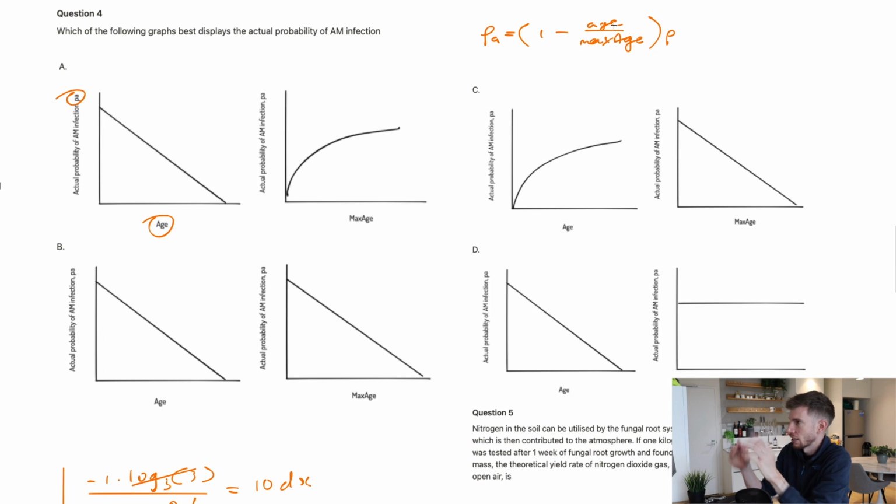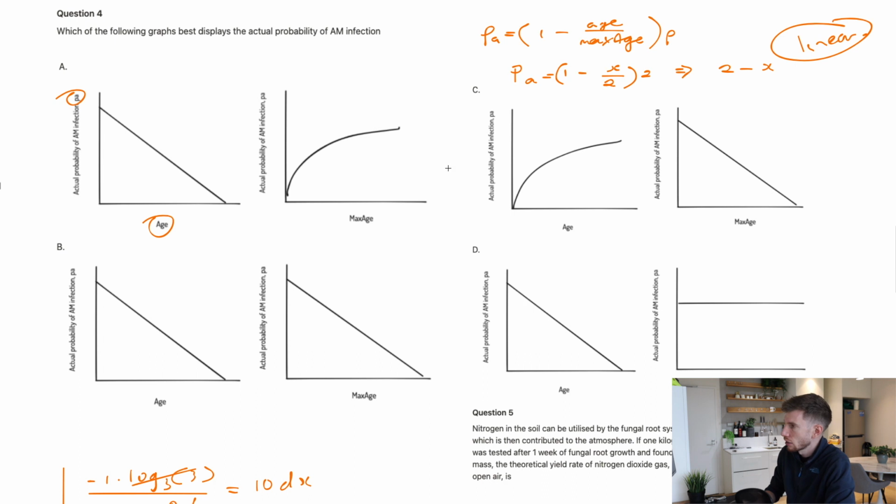And so if I rewrite this, it's a whole lot easier if I just make up numbers for everything else. So this can become X over 2. I like not to use ones like this. It just allows me to see what kind of shape I'm actually dealing with. So if I expand that out, I'll end up getting 2 take away X. And I can see that is just a linear function, and it has a negative gradient. So therefore the graph against age should be linear and it should be negative. So this one looks good, this one looks good, this one looks good, but this one is clearly wrong. So already I know that one's out.